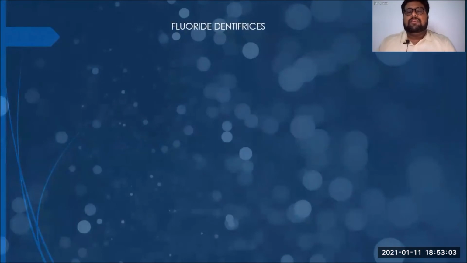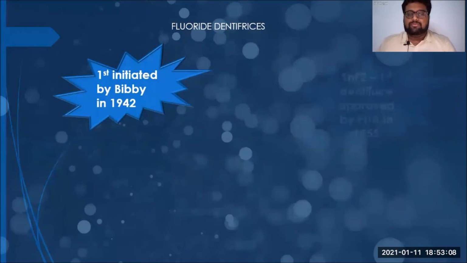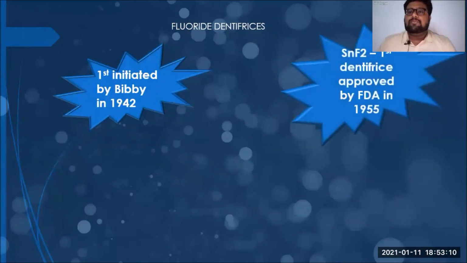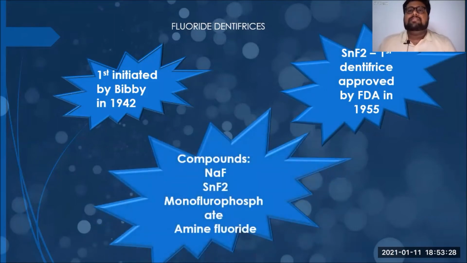First is fluoride dentifrice. It was first given by Bibby in 1942. The first FDA approved fluoride dentifrice is stannous fluoride, and it was approved in 1955. Although it was the first fluoride dentifrice to be approved, we are not using this stannous fluoride because of its disadvantages. After stannous fluoride, there have been many developments in fluoride dentifrices, and now we have many compounds like sodium fluoride, stannous fluoride, monofluorophosphate, and amine fluoride. We are going to see each fluoride individually.